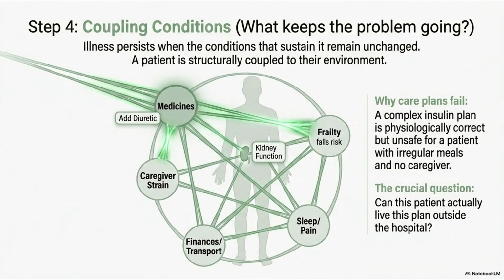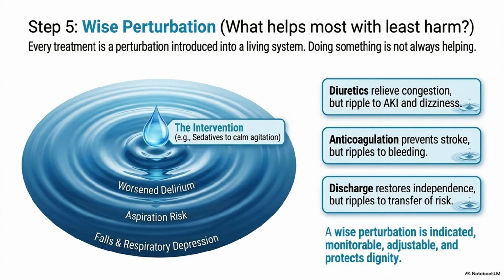Step 4 examines coupling conditions that sustain illness. Understanding these conditions helps determine if a patient can live outside the hospital. Step 5 introduces wise perturbation, where treatments are carefully monitored to ensure they help more than harm. This step emphasizes the importance of protecting dignity.